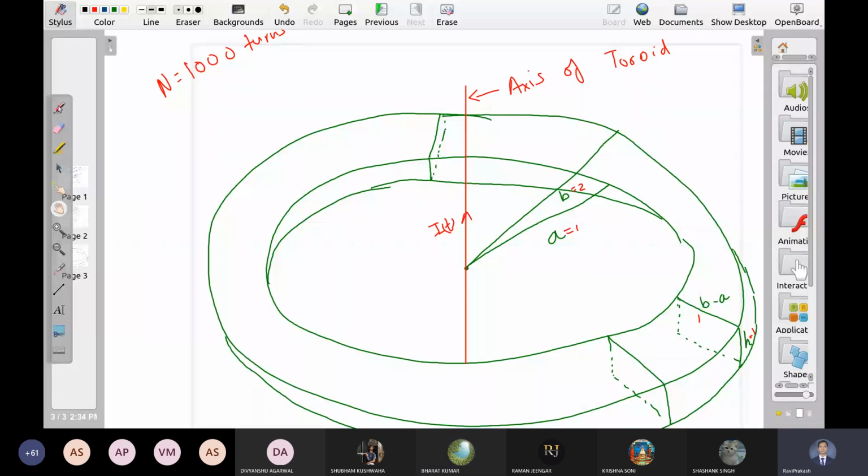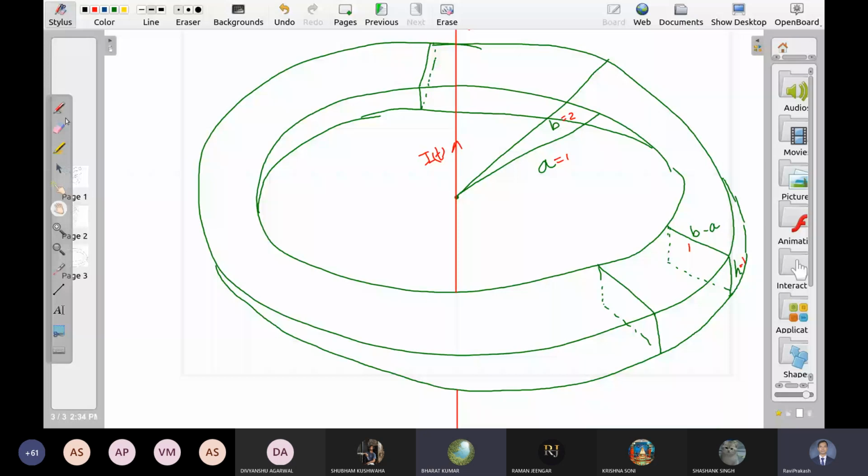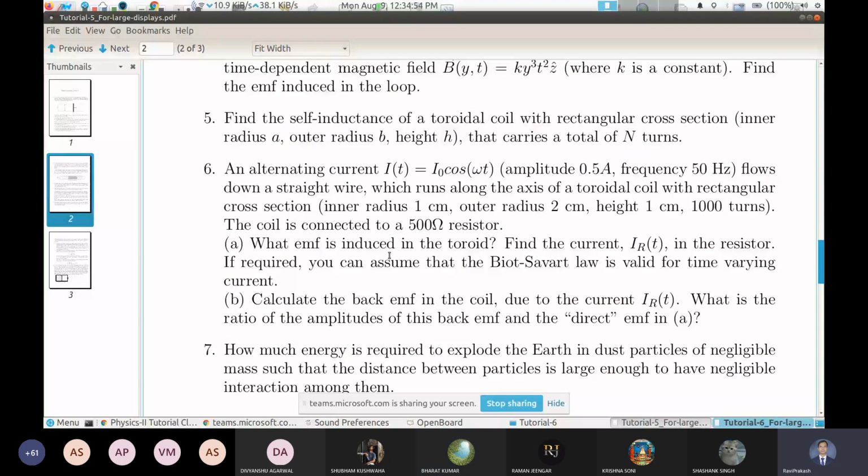So आपने इस तरीके से 1000 turns लगा रखे हैं इसमें, and when you make 1000 turns somewhere, आपने एक resistance बाद में जोड़ दिया है जहां सारे वायर वापस आ रहे हैं. There is no current in this loop. Loop में कोई current नहीं है. What EMF is induced in the toroid?